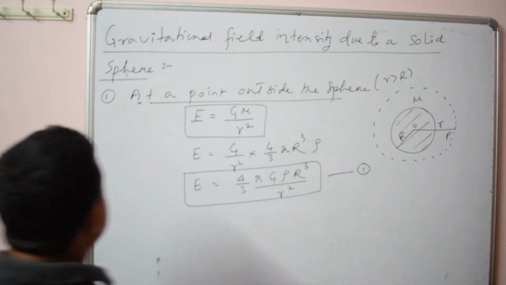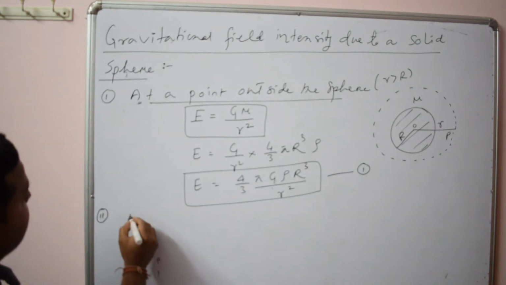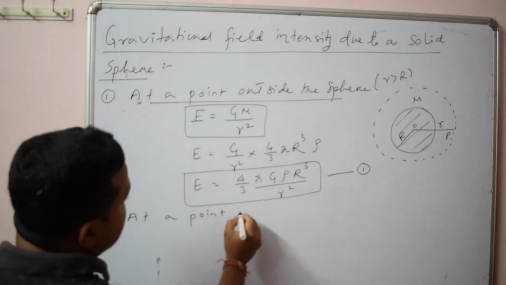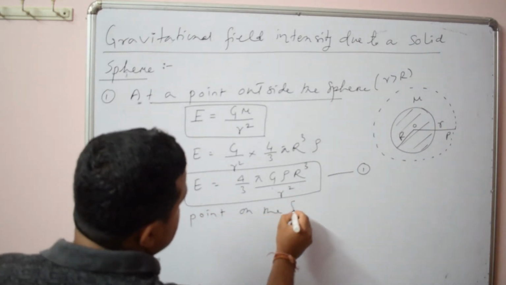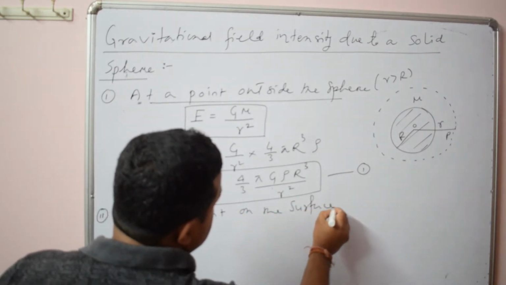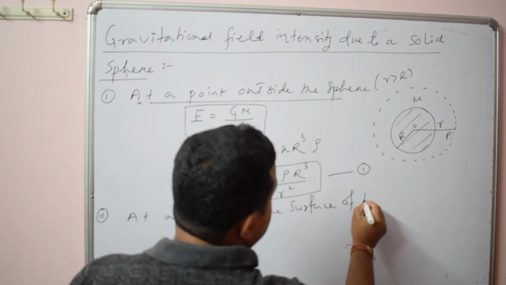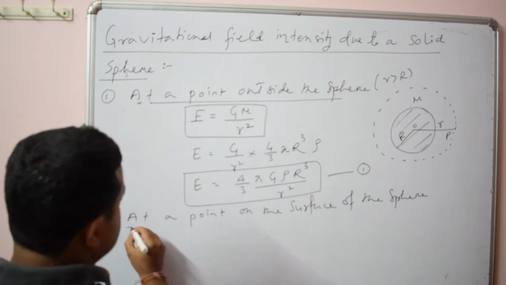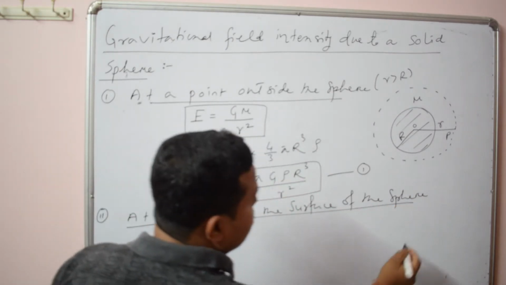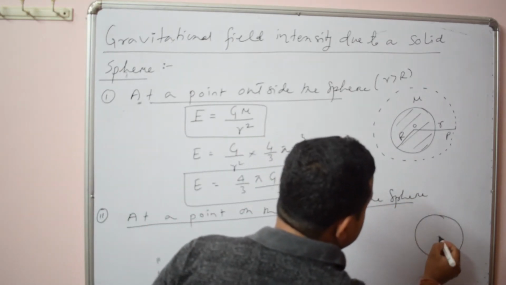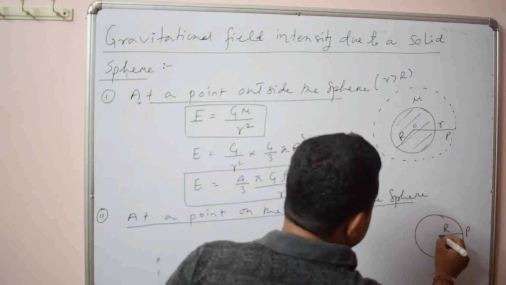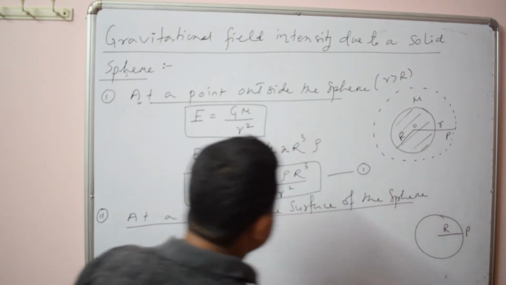Now let us take a point on the surface of the sphere. So now this is the point on the surface. So what will change?